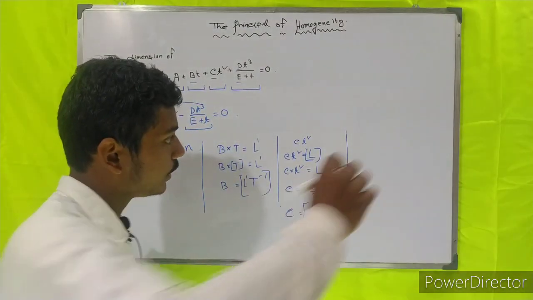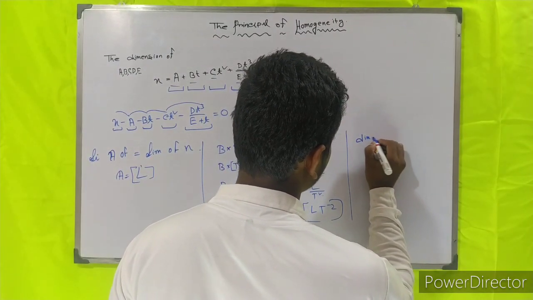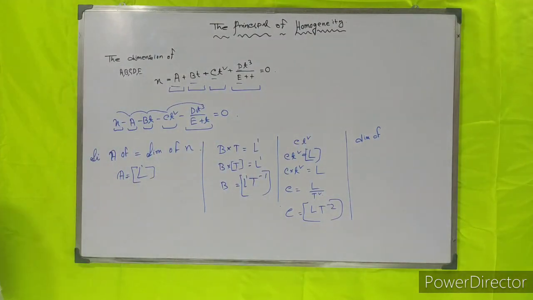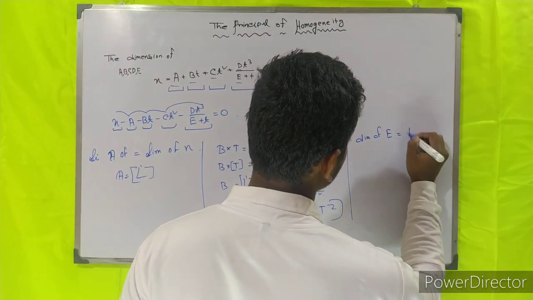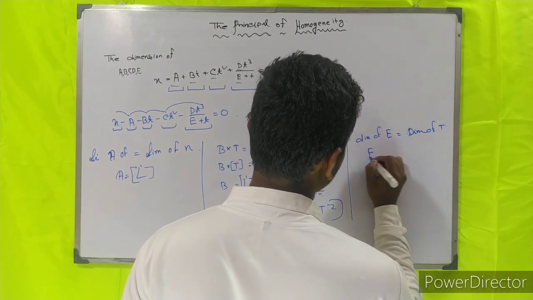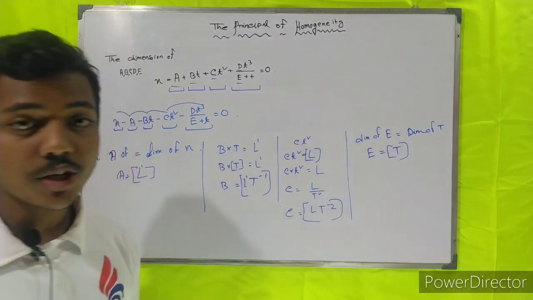The dimension of e with respect to t: we can find the dimension of e is equal to the dimension of t, so e is equal to t. Is it clear to all?